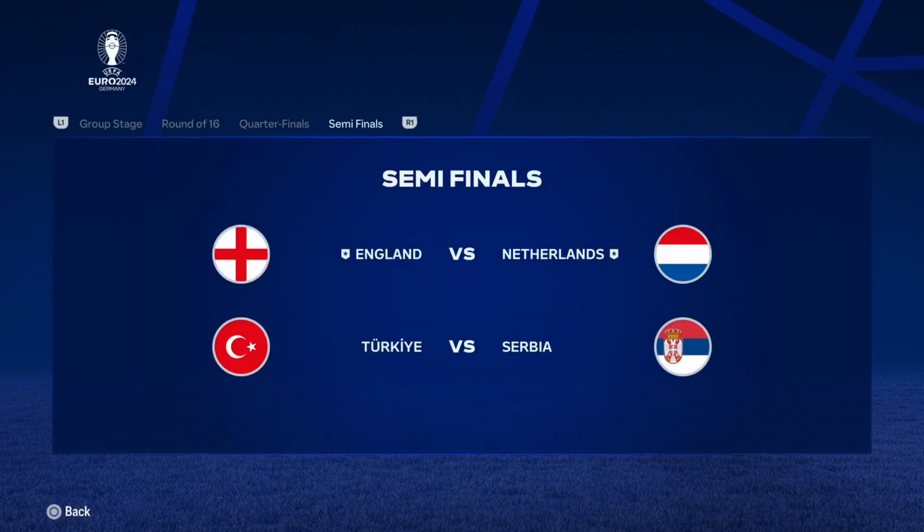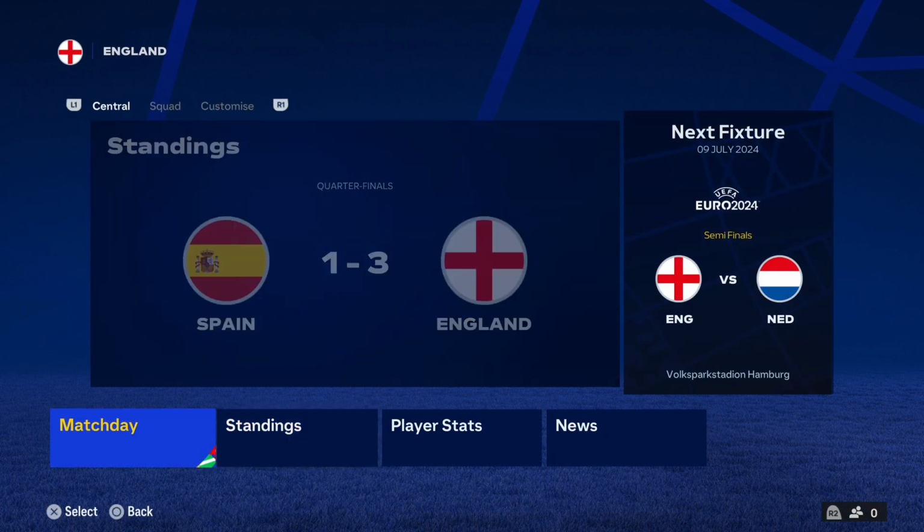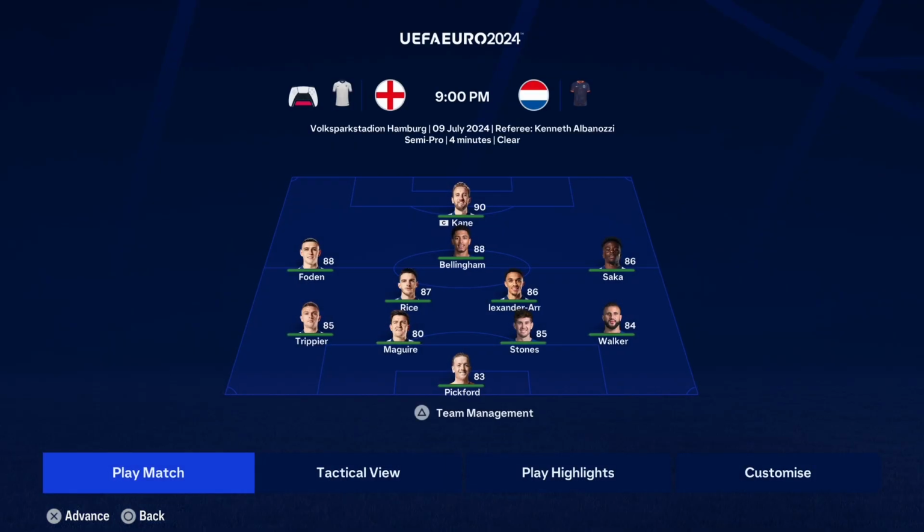Other than England, you wouldn't really expect these nations to walk away with the Euros this year. Netherlands, yes, they've got a solid team, but you wouldn't expect them to win the whole thing. The fact that Turkey or Serbia are going to be in the finals is crazy. We're just going to simulate this through. We're going to stay on.